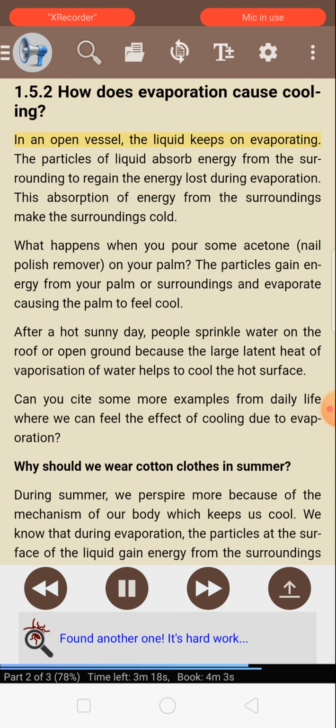In an open vessel, the liquid keeps on evaporating. The particles of liquid absorb energy from the surroundings to regain the energy lost during evaporation. This absorption of energy from the surroundings makes the surroundings cold. What happens when you pour some acetone, nail polish remover, on your palm? The particles gain energy from your palm or surroundings and evaporate, causing the palm to feel cool.